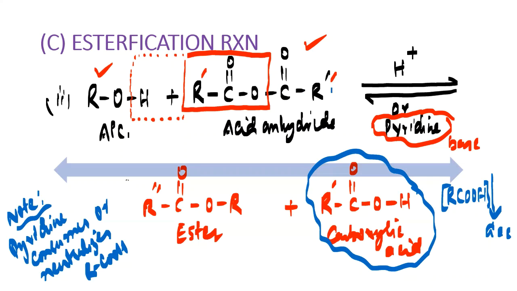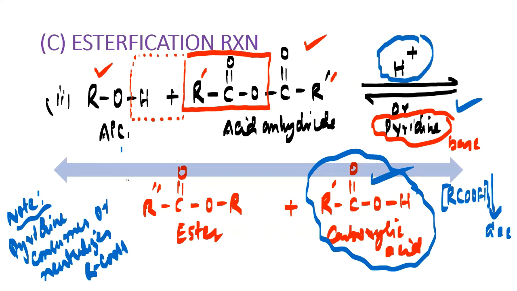So first of all, this pyridine will interact with the carboxylic acid. Then the carboxylic acid concentration will decrease. When the concentration of carboxylic acid, which is a product, decreases, the reaction equilibrium will shift in the forward direction. Yes or no? Then more and more alcohol will react with acid anhydride and you will be getting more and more ester. So this is how things are happening here. And this can take place even in the presence of a small amount of acid also.